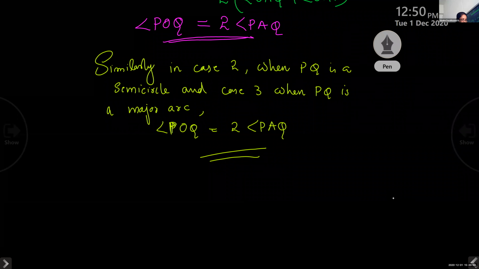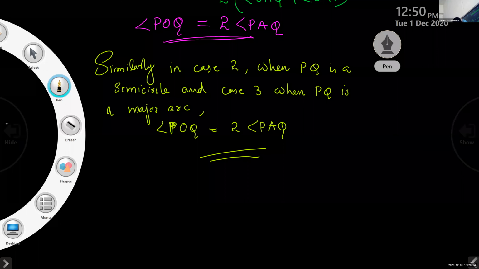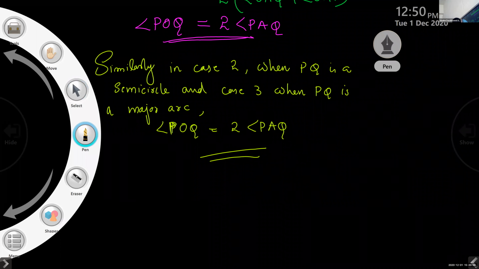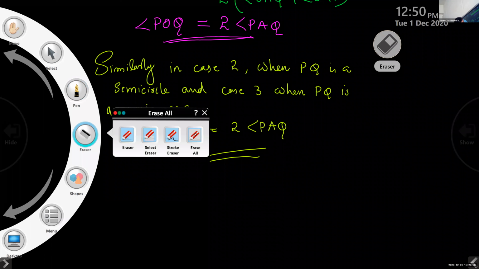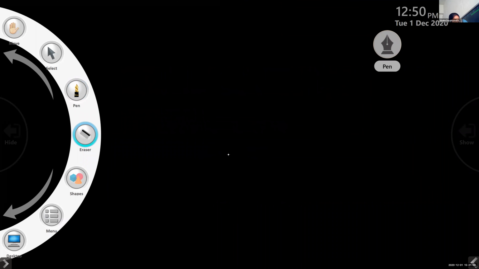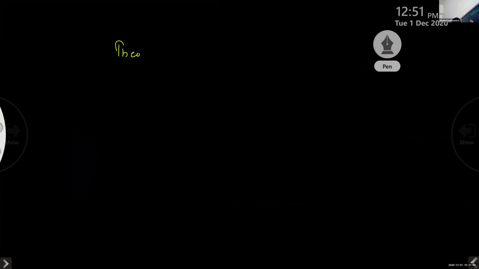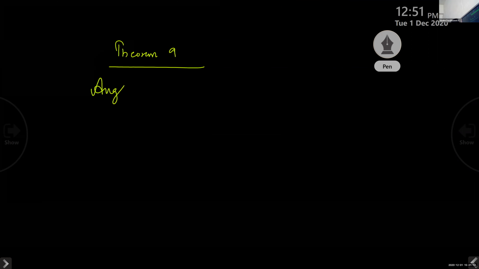Okay, children. Now, some more small but important theorems are there, but there is no proof. This is theorem 8, and next one is theorem 9. It is angles in the same segment of a circle are equal.